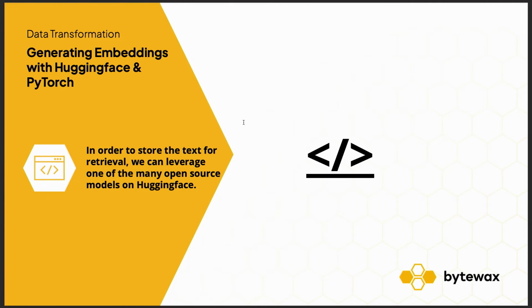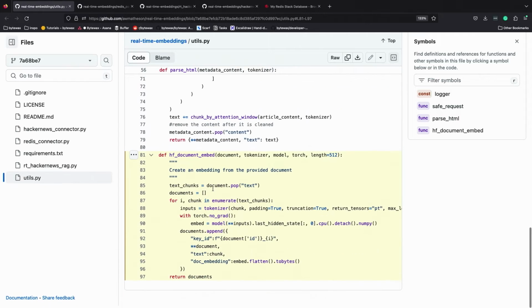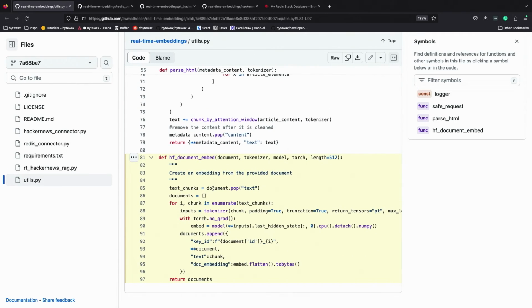Okay, so in order to create an embedding, we're going to use a model available on Hugging Face. And that is also going to be quite easy. It's actually the easy part of the whole thing, because someone else did all the hard work for us on this one, just like Unstructured did.